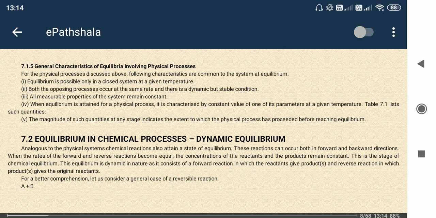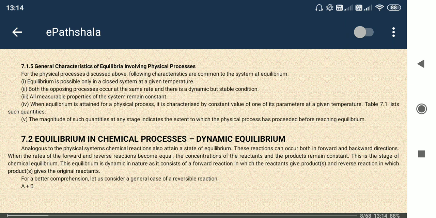But from outside, we may imagine that nothing is happening, but that is not true. Forward and backward both are happening. That is the dynamic equilibrium.